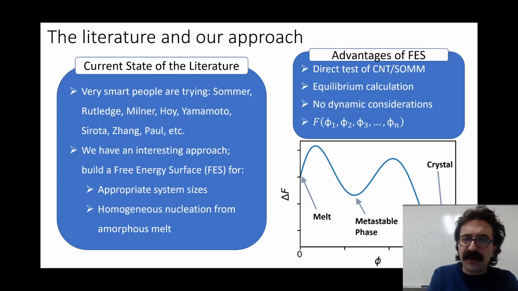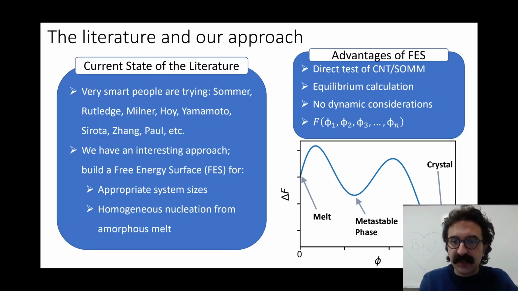As you can see from the figure on the bottom right, you have a hypothetical free energy surface, and if we could build it along some sort of reaction parameter or order parameter that defines crystallization from 0 to 1, we can see the melt, we can see the crystal, and we can see what's happening in the middle. So for example, here we're characterized by a single metastable phase between the amorphous melt and the crystal. So that's the advantage of using free energy surfaces. We could really directly test whether classical nucleation theory is appropriate, or SOM, or somewhere in the middle, or beyond those expectations. So it would really reveal what's going on in the system.